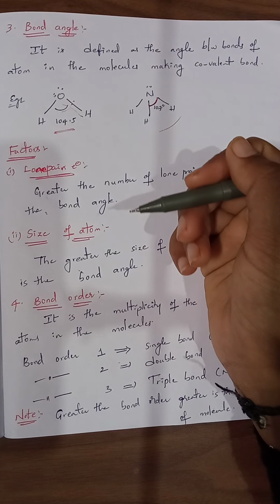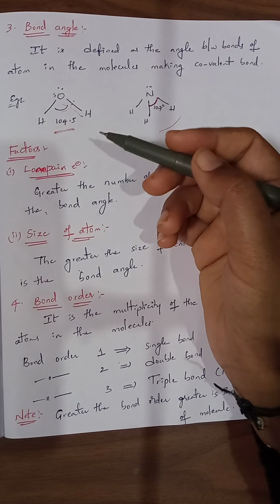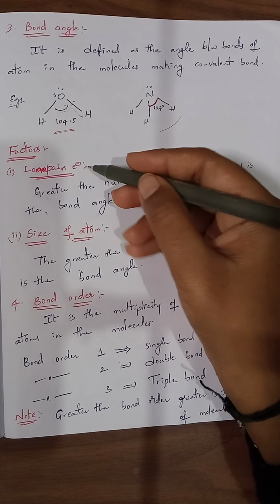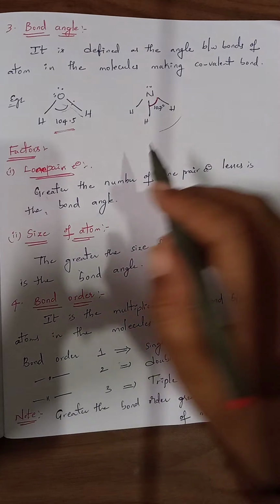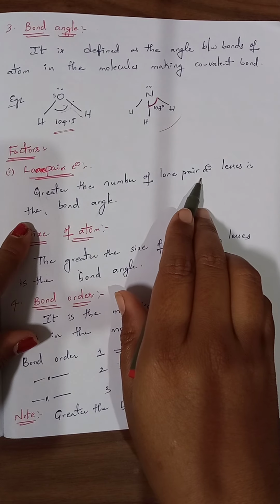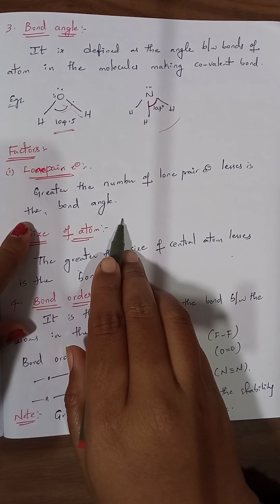And we will now see the factors affecting this bond angle. Two factors can affect the bond angle, that is lone pair electrons and size of atom. First we will see lone pairs of electrons. Greater the number of lone pairs of electrons, lesser will be the bond angle.